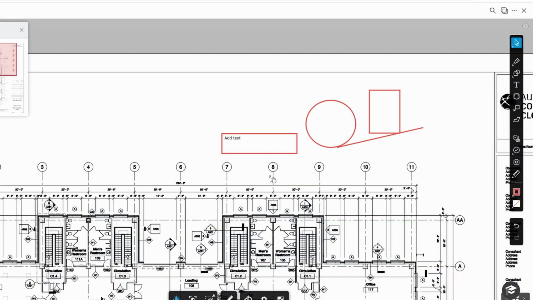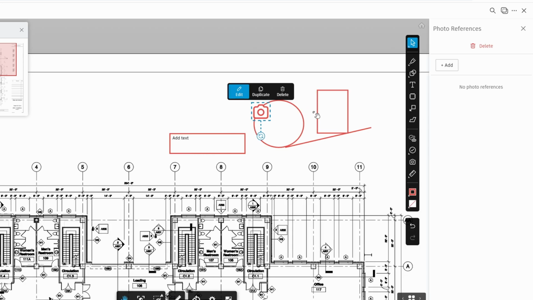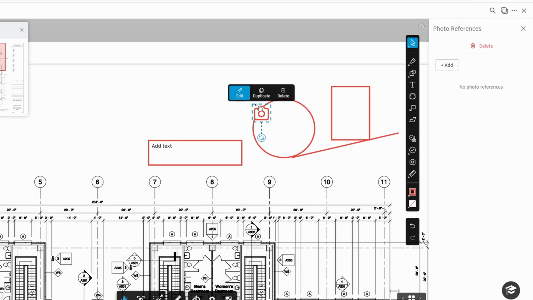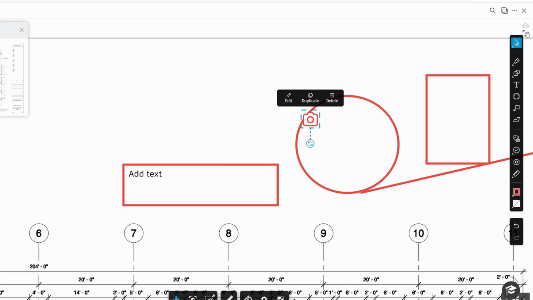In addition, you can add photos or videos directly onto your sheets to highlight specific areas that require attention. This is particularly useful for capturing issues that need to be addressed, whether it's a damaged section or an area that requires rework. You can attach media files to your punch lists or issue lists, and even note any potential cost or scheduling impacts related to the tasks.